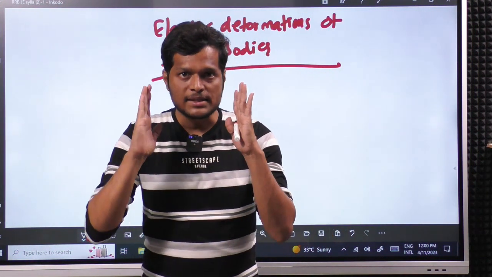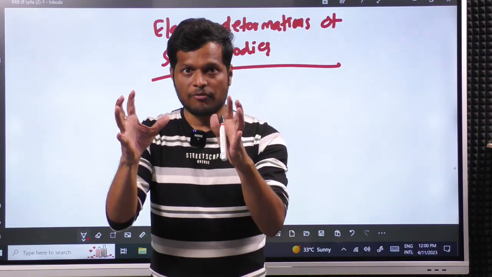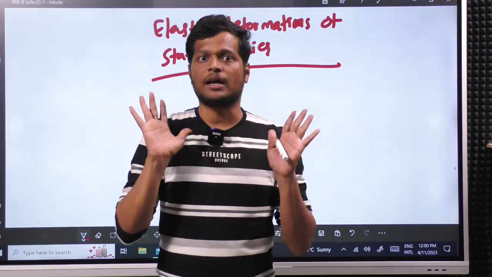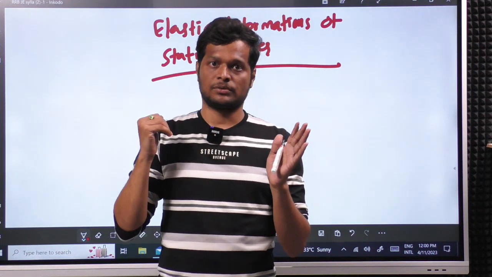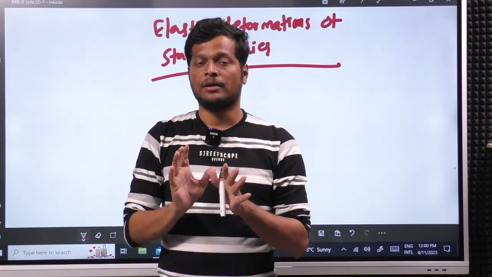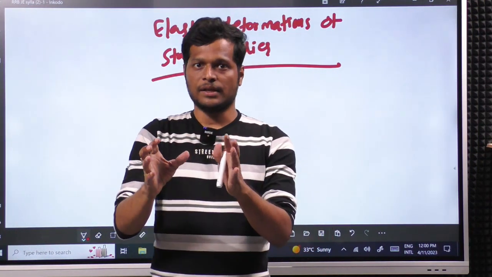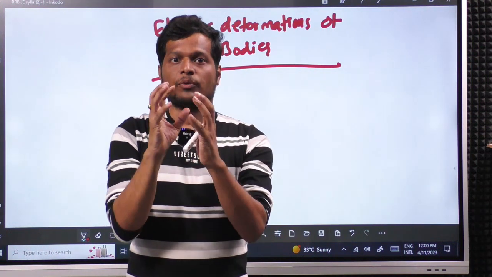So we have to design a structure so that when we apply a load, the structure deforms within the elastic limit and comes back when we remove the load. When we apply the load, the structure has to deform within elastic limit and come back. It should not go to plastic limit. This is how we have to design. Till this we are designing.